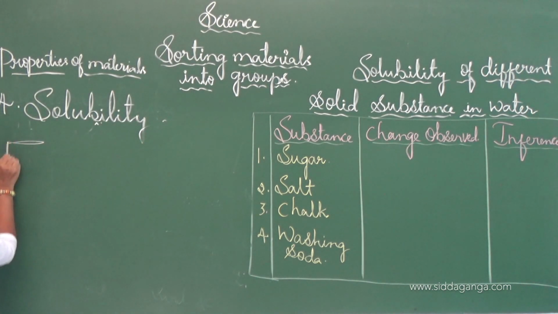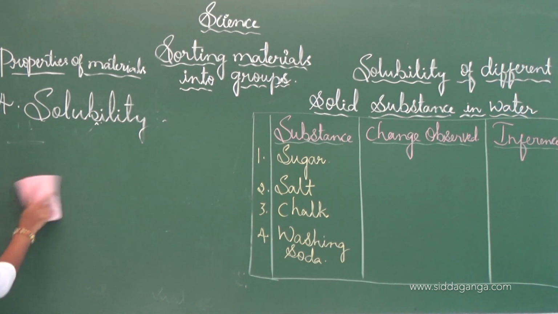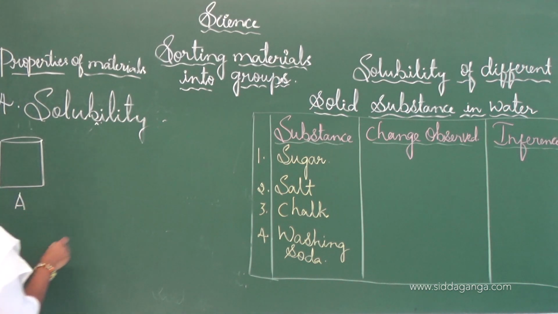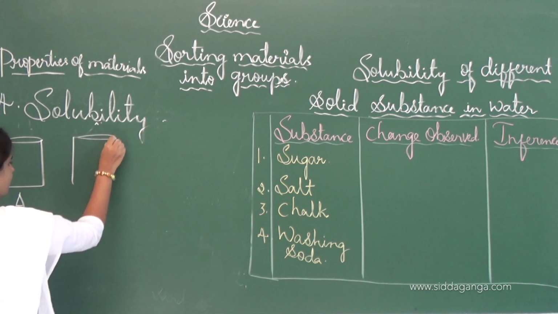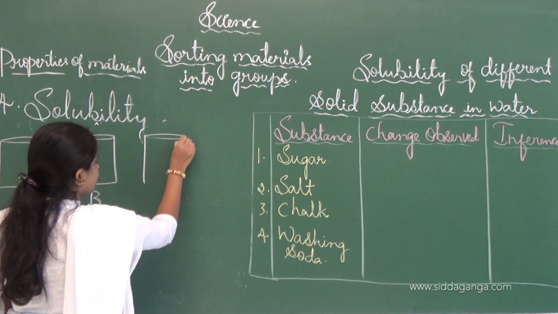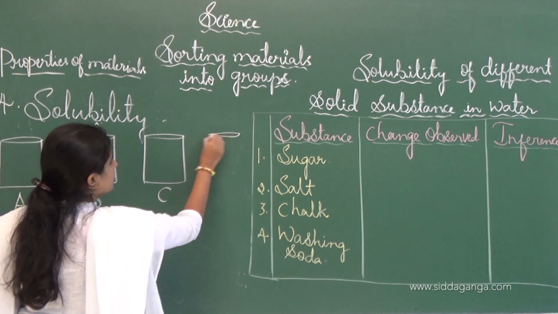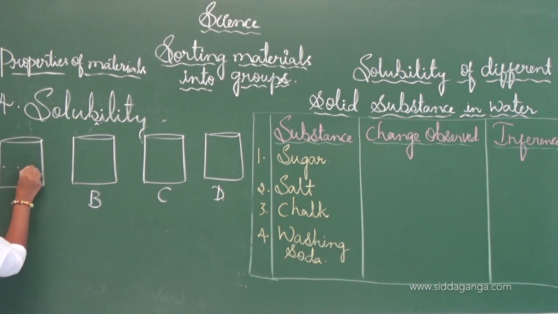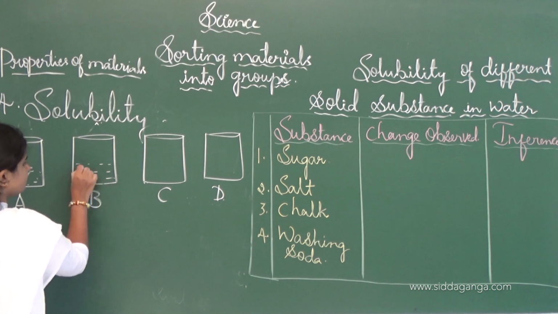See, this is one beaker and I labeled it A, and this one I labeled B, and this one I labeled C, and here D. See, among these beakers, an equal amount of water is used.